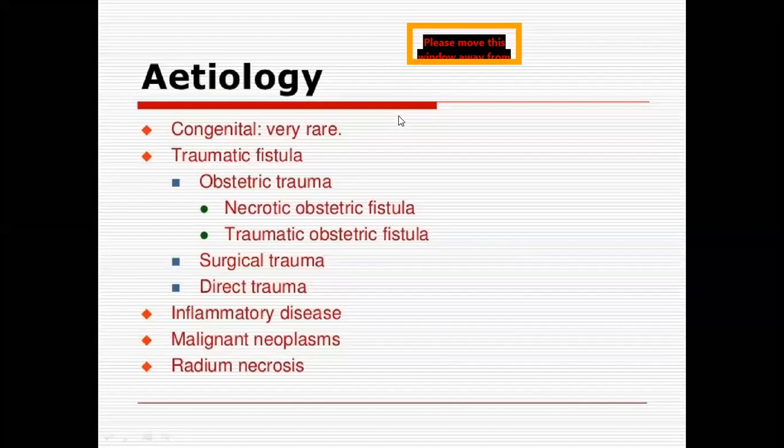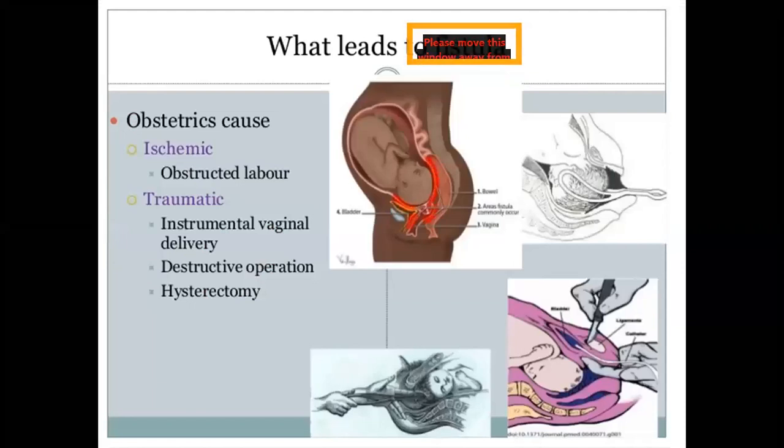So etiology is a repetition. It can be congenital, obstetric causes, or gynecological causes. In obstetric causes, there is CPD, prolonged labor and obstructed labor resulting in ischemic necrosis of the bladder tissues, or as a result of difficult forceps application, or destructive surgeries like craniotomy, where bony spicules will perforate the bladder. Or during symphysiotomy, there is also a chance of injuring the bladder resulting in fistula formation.